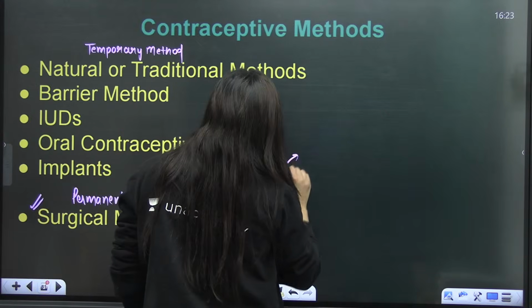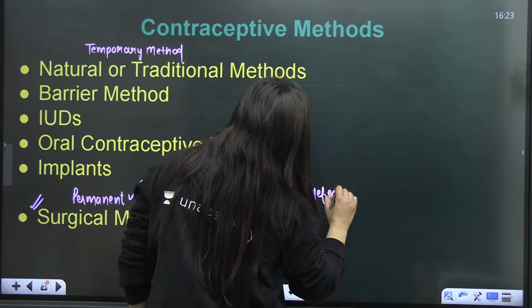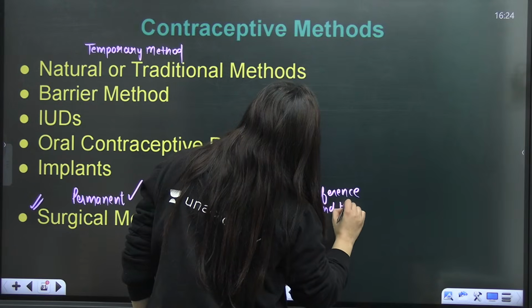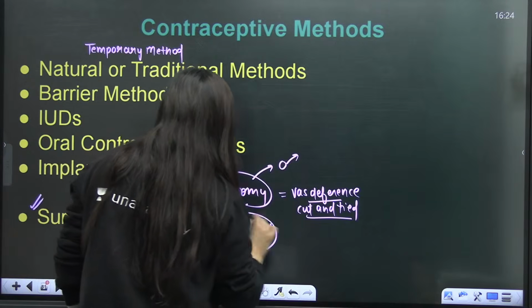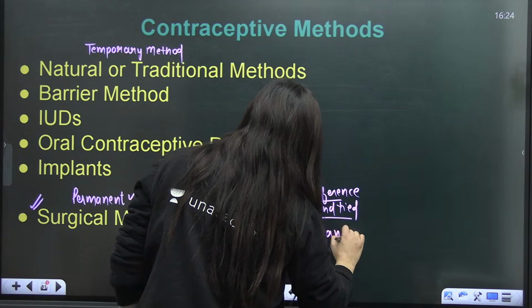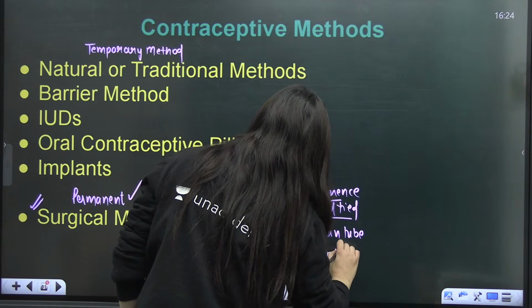So obviously in the case of male, the vas deferens will be cut and tied, so the gametes should not pass. The semen will not contain the gametes here. In tubectomy, the fallopian tube will be cut and tied.